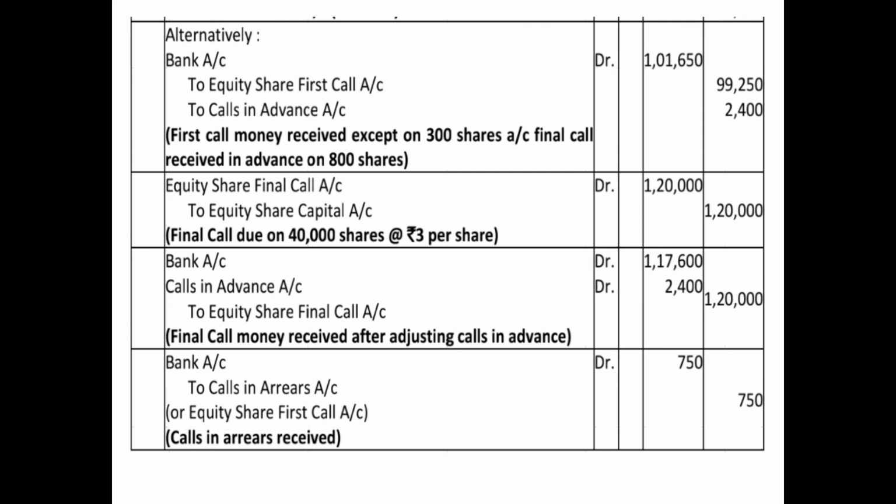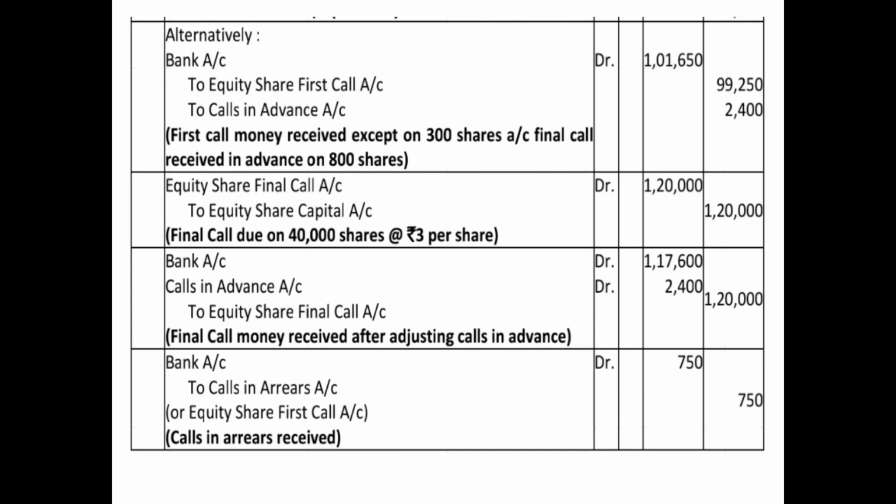Then the question says that the amount of calls in arrear which was due from Naresh was received at the time of final call. So now you will pass the receiving entry of arrear amount. Bank account debited 750 which was due, to calls in arrears account 750, because when it was outstanding it was debited. Now since you are receiving it, you need to close the calls in arrear account. So you will credit calls in arrears account 750.